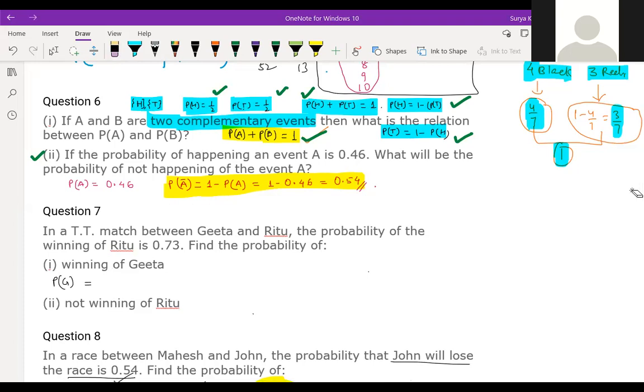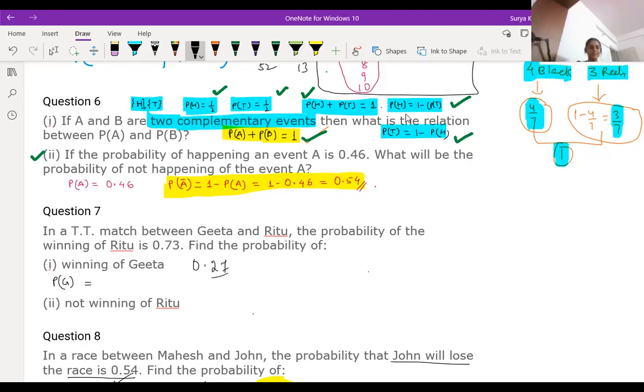Okay, the first answer is okay. Wow, super fast. Winning of Geeta. The winning of Ritu is 0.73. The winning of Geeta is what? 0.27. 0.27 will come, sir, right?